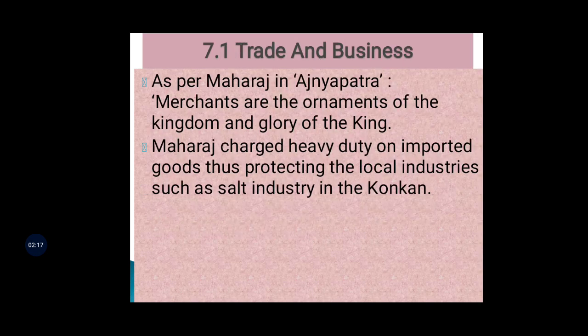It was the policy of Maharaj to protect industries. An excellent example of this is the salt industry. He protected the salt industry in Konkan. At that time, traders imported salt from the Portuguese territory and sold it in Swaraj. That affected the local trade in Konkan areas.